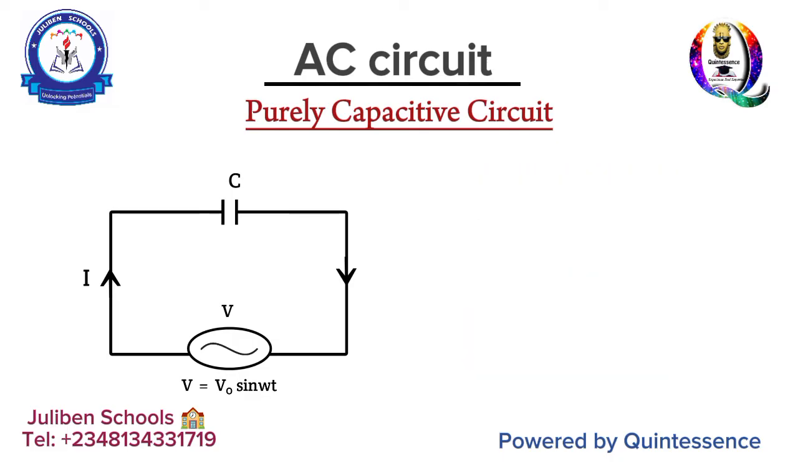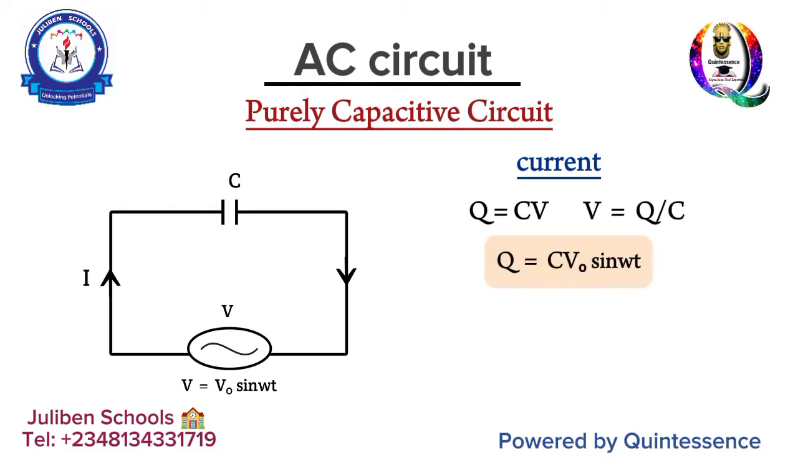Now, to determine the current in a purely capacitive circuit, something must be taken into consideration. When current flows through a capacitor, what happens? Of course, it stores charge, right? And the charge stored is Q equals CV. Now, if you make V the subject of the formula, you have Q over C. Substitute it in the formula for the instantaneous voltage, and you have Q becoming CV naught sine ωt. And this is the quantity of charge.